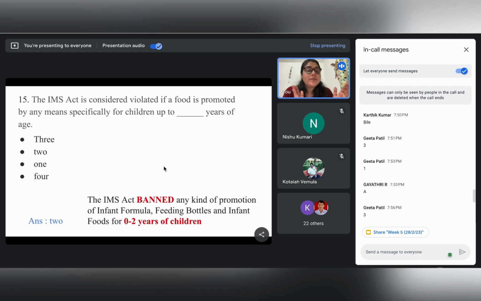So this is the complementary feeding. As we can see, whatever normal food even adults are given, specific amounts of those foods, modified suitably, can be given to the child. So along with breast milk, for proper nutrition, these complementary foods also need to be given.